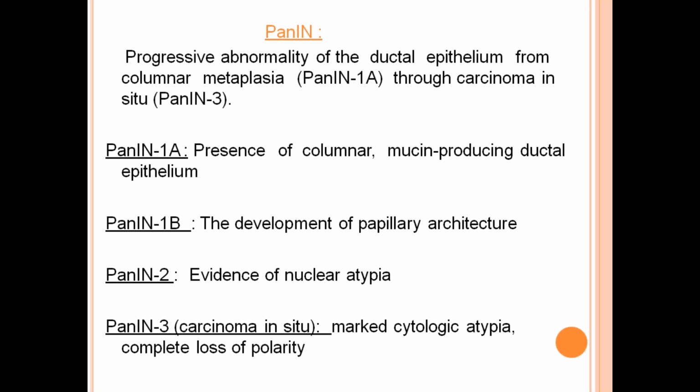PanIN 1A: presence of columnar mucin-producing ductal epithelium. 1B: development of papillary architecture. Evidence of nuclear atypia: PanIN 2. Marked cytological atypia and complete loss of polarity.